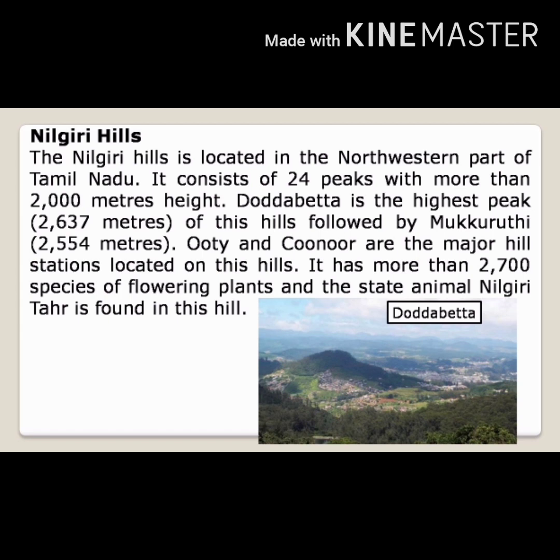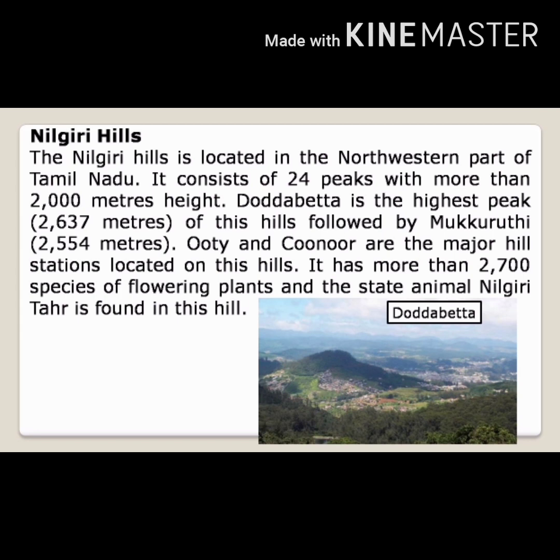Okay children, now we will see one by one. The first one is the Nilgiri Hills. Where is it located? The Nilgiri is located in the northwestern part of Tamil Nadu. It consists of 24 peaks with more than 2000 meters height.